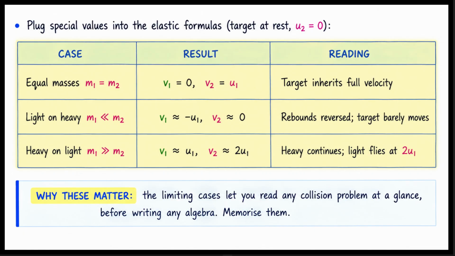Third case, a heavy mass strikes a very light one. m1 is much greater than m2. The result is v1 is approximately u1. v2 is approximately 2 times u1. The heavy particle continues almost unaffected. The light particle flies forward at twice the impact speed. Think of a bowling ball hitting a ping-pong ball. These limits let you read any collision problem at a glance before writing any algebra. Memorize them.